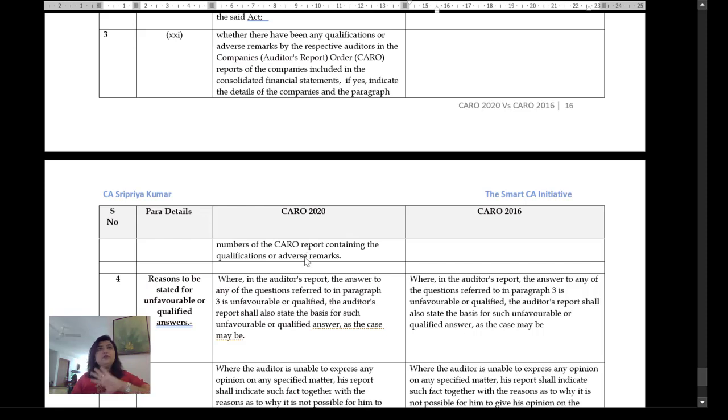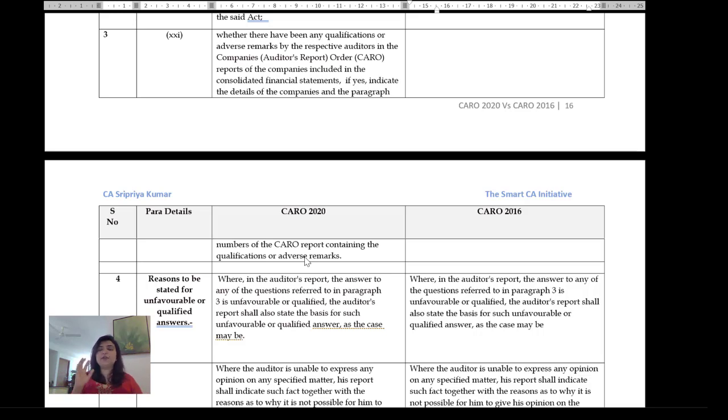So with this, we've covered all the clauses. Again, the emphasis has just been to understand what are the new clauses which have come in. Admittedly, I think a lot of this is going to be formidable in terms of audit procedures, but that's the true challenge in how we actually emerge out of this. Important point: please run through this CARO in your 17-18 and 18-19 and see how it behaves, whether your entity, your clients, would have a CARO challenge.